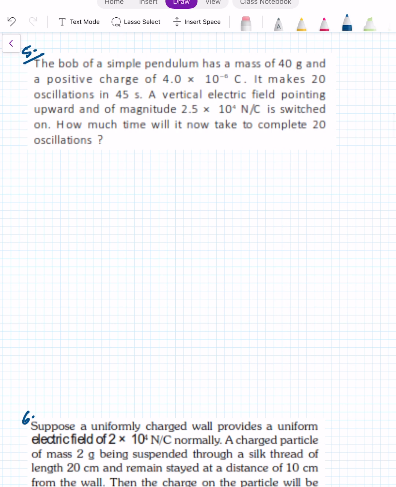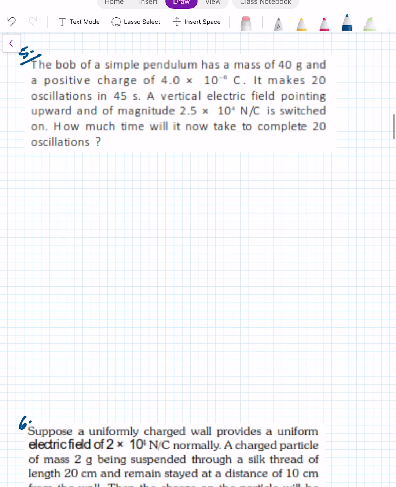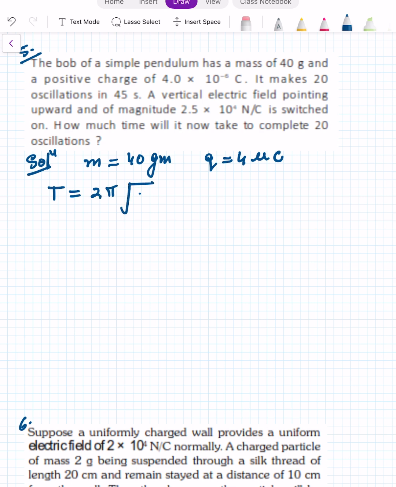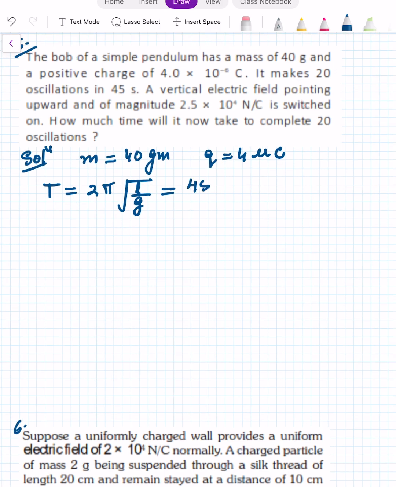Now take this question. The bob of a simple pendulum has a mass of 40 gram and a positive charge of this. Means same thing is given. Mass of the bob given, 40 gram. Charge of the bob given, 4 microcoulomb. Now it makes 20 oscillations in 45 seconds. Now we know what is the formula for the time period. For the time period, we have the formula 2 pi under root L by g. It is making 20 oscillations in 45 seconds. So in 45 seconds, 20 oscillations. So this will be the time period.